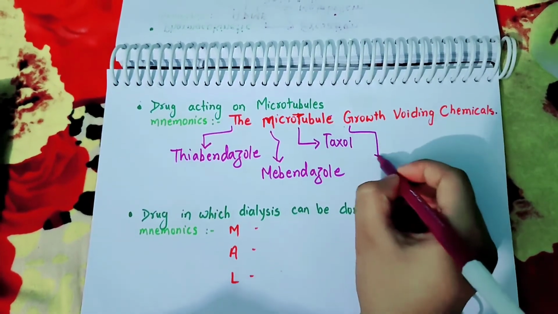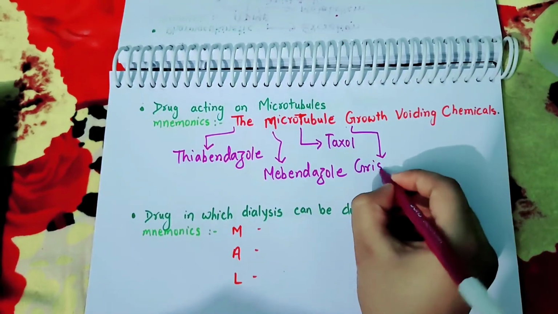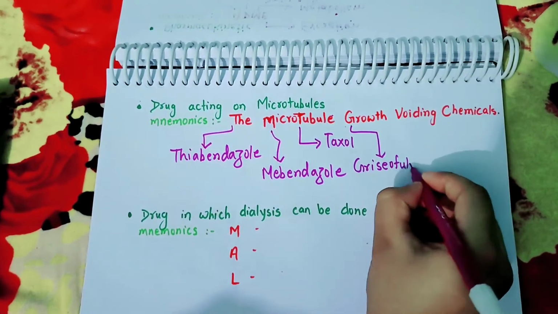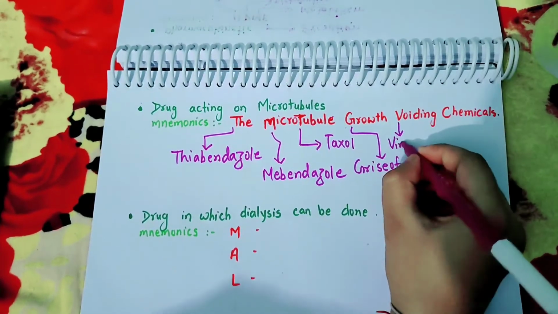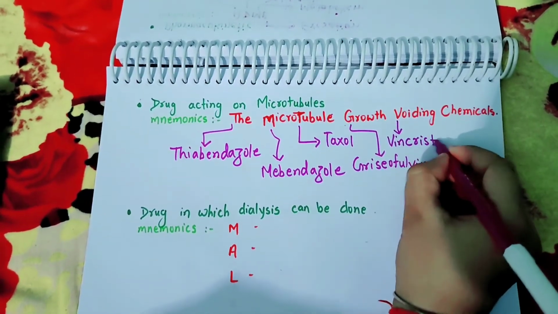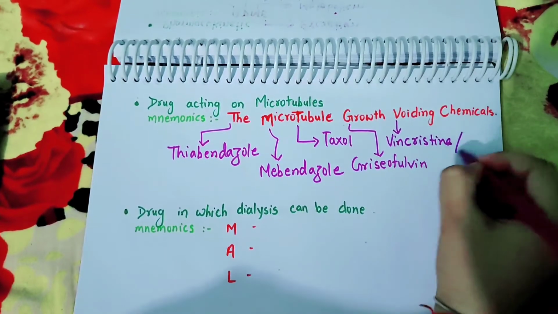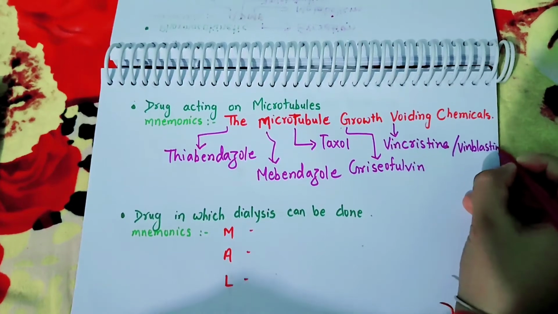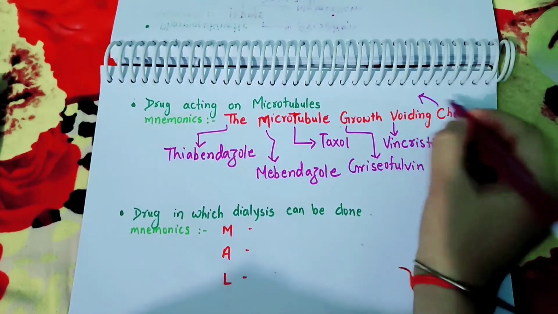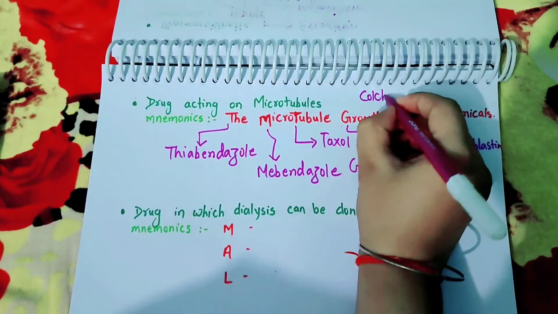In growth, G stands for griseofulvin. In voiding, V stands for two drugs, that is vincristine and vinblastine. In chemical, C stands for colchicine.